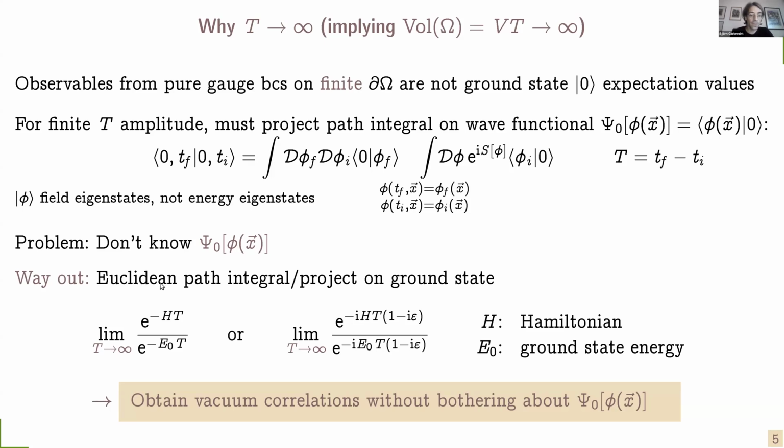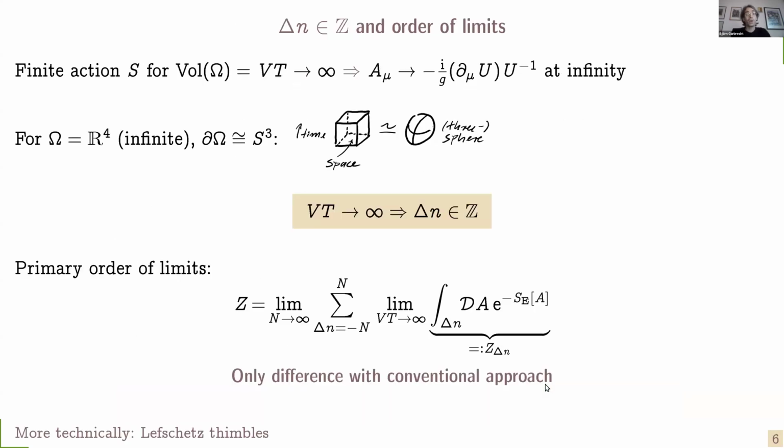The common way out is to analytically continue time and then make use of the fact that the time evolution operator for this continued time, in the limit of taking the time interval to infinity, becomes also a projection operator onto the ground state. And this is how Euclidean theory in the limit t goes to infinity tells us the vacuum correlations without bothering about the ground state wave functional. Okay, so how do we get then integer delta n from this?